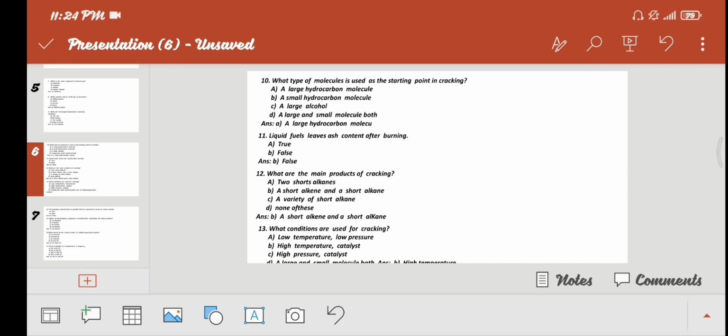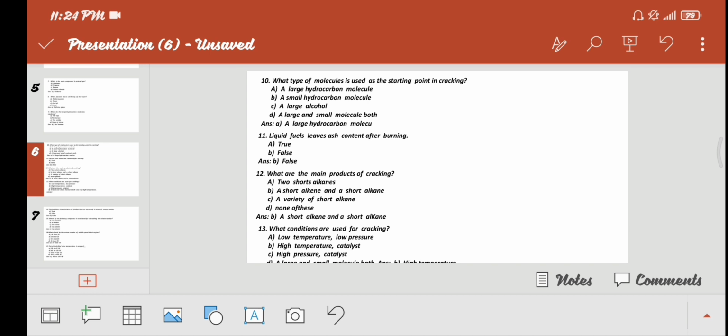What type of molecule is used as the starting point in cracking? A, a long hydrocarbon molecule. B, a small hydrocarbon molecule. C, a large alcohol. D, a large and small molecule both. Option A is correct, that is the large hydrocarbon molecule.